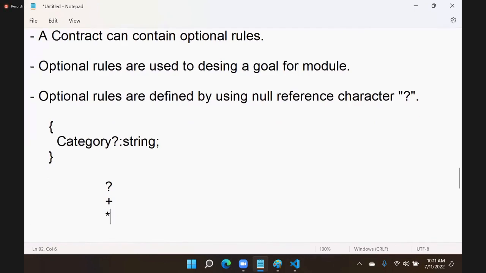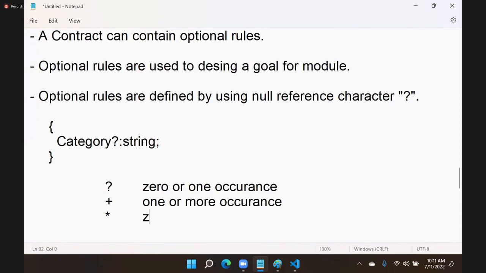The meaning of question mark is 0 or 1 occurrence. That means it can be 0 times or 1 time. Plus means 1 or more occurrence. Asterisk means 0 or more occurrence. These are meta characters used in general programming, like HTML and JavaScript.